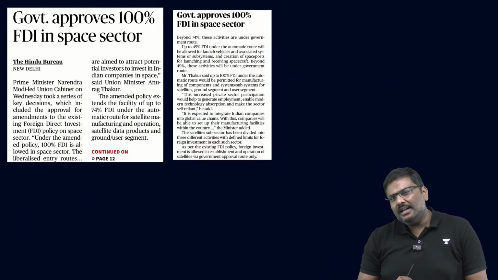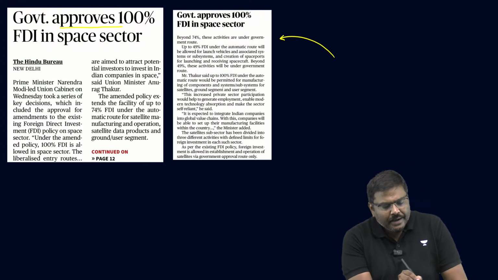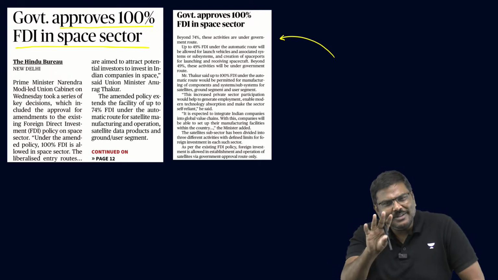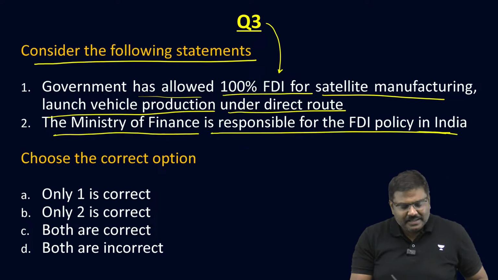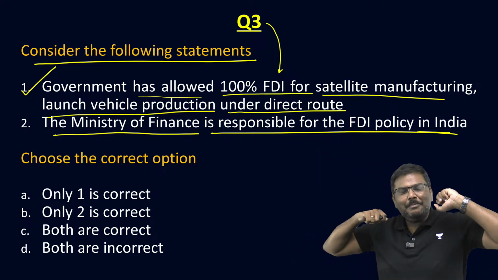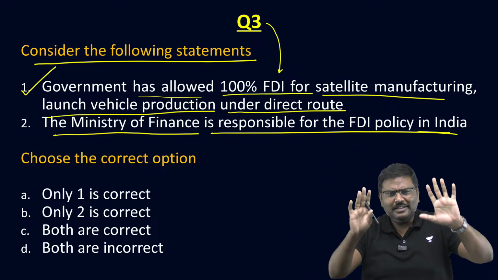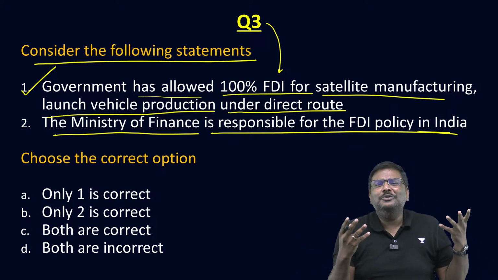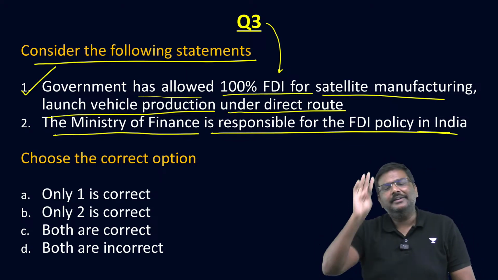The reason why I've given this article, again very simple. Have a look at the article headline here. The government approves 100% FDI in space sector. A lot of you would have read only the headline of the article and you will basically say first statement is correct. Because you had read somewhere in Hindu newspaper, 100% FDI in the space sector. You will simply jump up in your chair in the examination hall and become so happy. Finally, my reading of Hindu has yielded results. First statement is correct. No, first statement is incorrect.